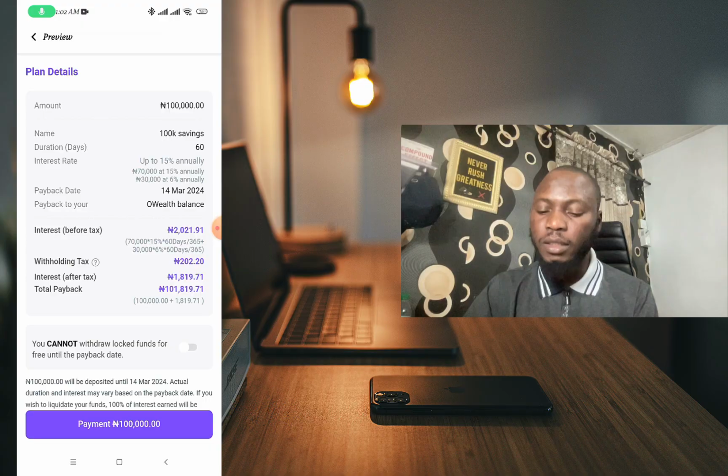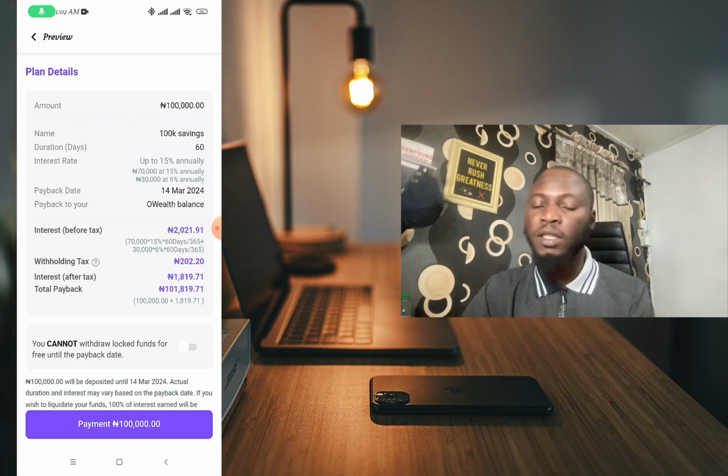So you can see they have analyzed everything for us. If I'm saving 100k for 60 days, which is 2 months apparently, I'm gonna be getting 100,000. Then the interest will be 1,819 naira, which means I'll be getting 2,000 naira, for example.